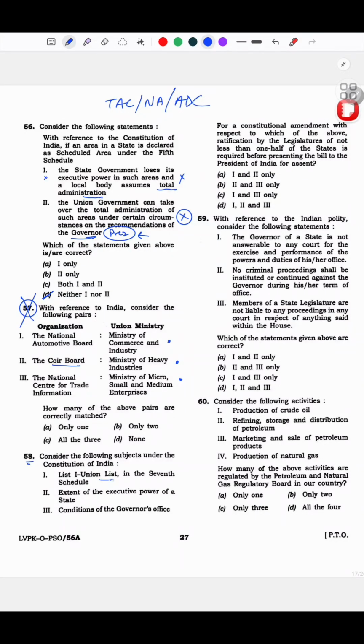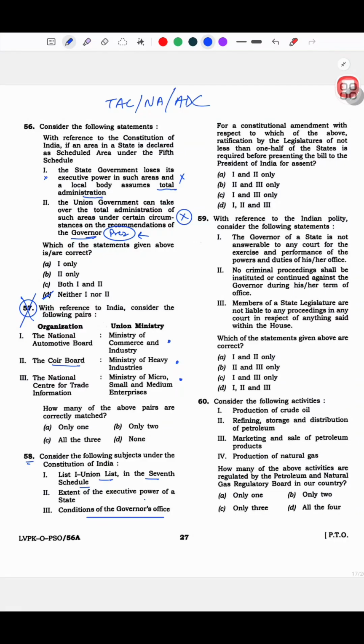List 1, the Union List in the 7th Schedule. Extent of the executive power of the state. Conditions of the governor's office. Now what is this? For a constitutional amendment with respect to which of the above is ratification by legislatures of not less than one half of the states required before presenting the bill to the President of India for assent?